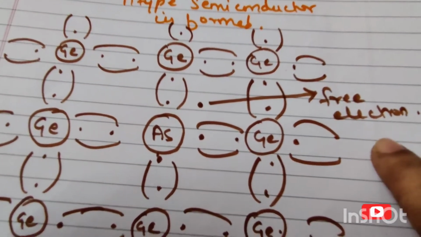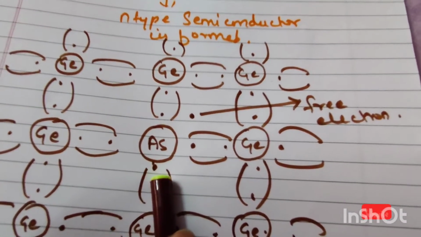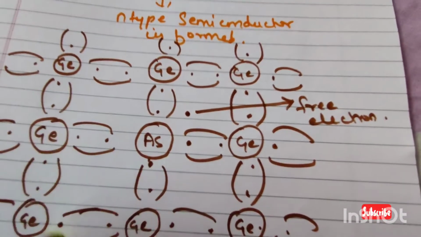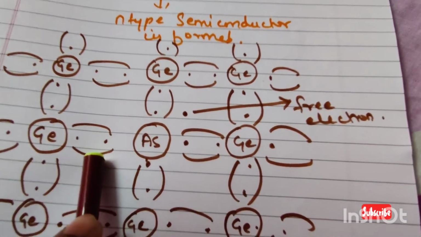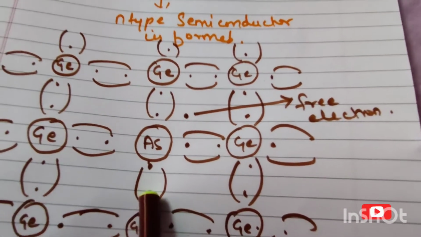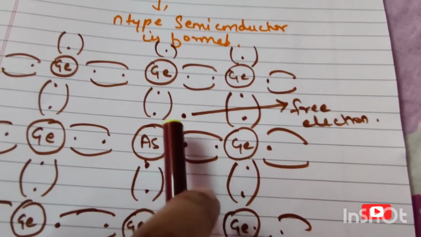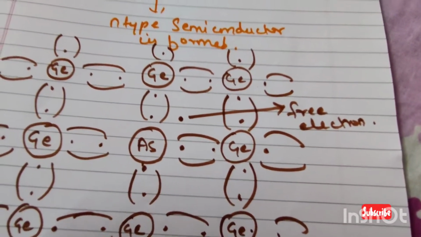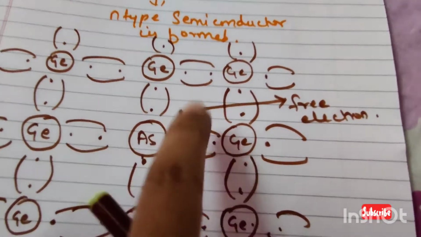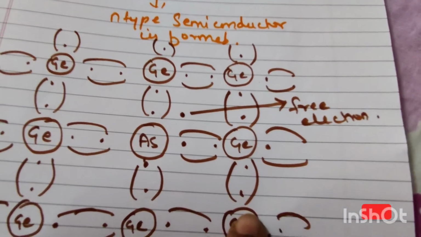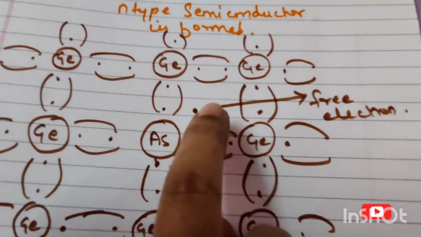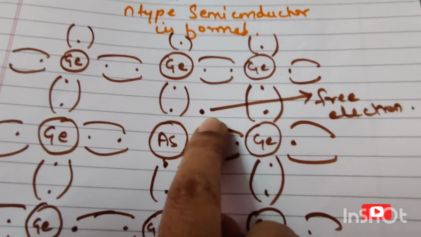Okay, now see, when you are adding arsenic to this germanium, each arsenic atom is positioning itself inside the crystal lattice of the germanium, and it will share 4 of its 5 valence electrons with 4 other germanium atoms. The fifth is free, so this is a free electron. So for one arsenic you are getting one free electron.